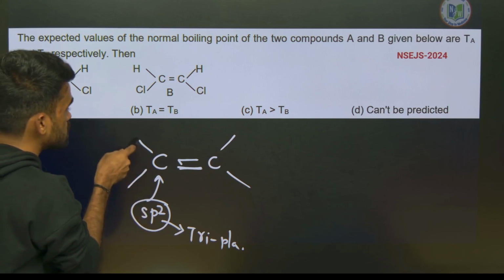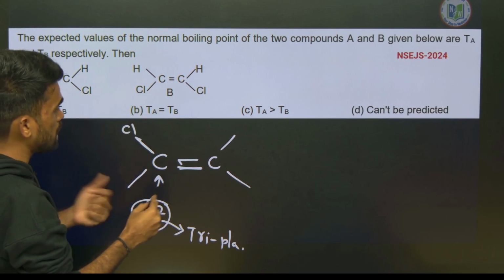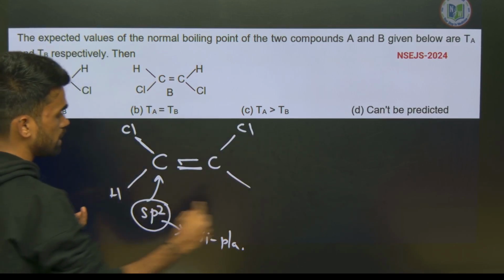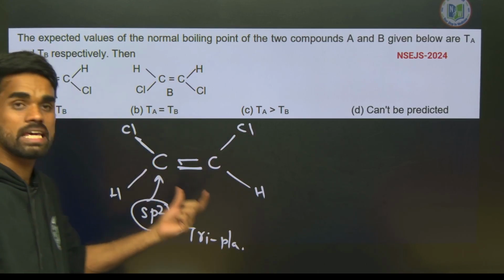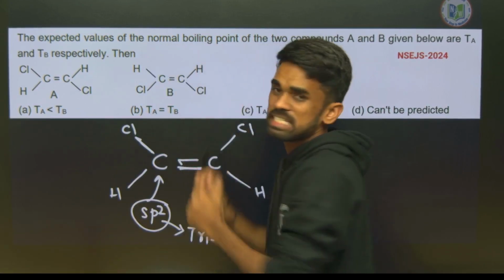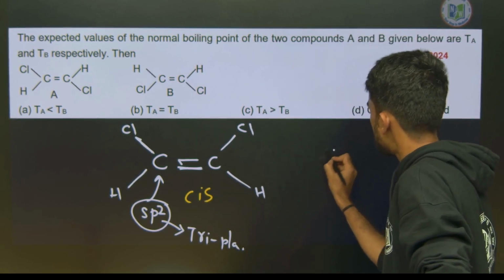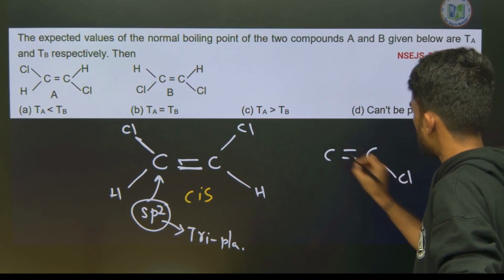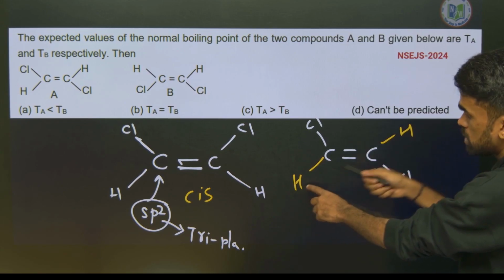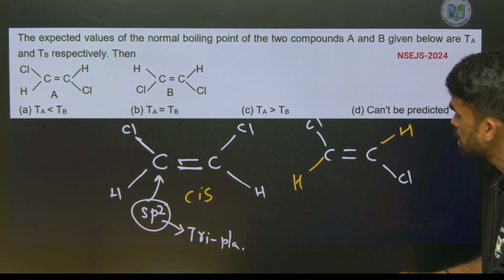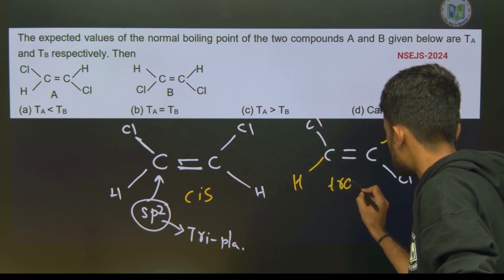Now I can place chlorine atoms on the same side, like chlorine here and here, and hydrogen here and here. So the chlorines are lying on the same side. In alkenes, when the same groups are present on the same side of the double bond, they are called cis alkenes. If they are present on opposite sides, like chlorine here and exactly opposite chlorine here, and hydrogen here and here, then the same groups are present on opposite sides of the carbon atoms. So this should be called a trans alkene.